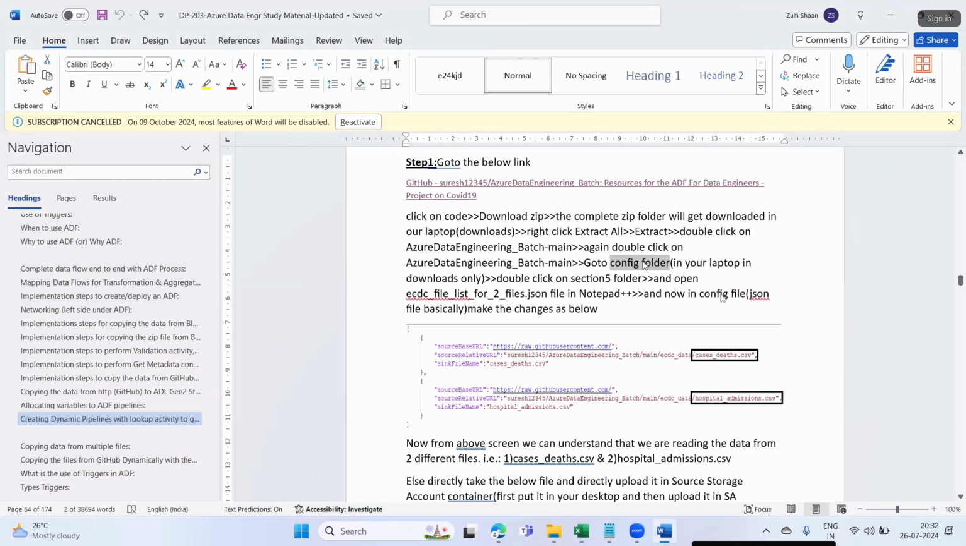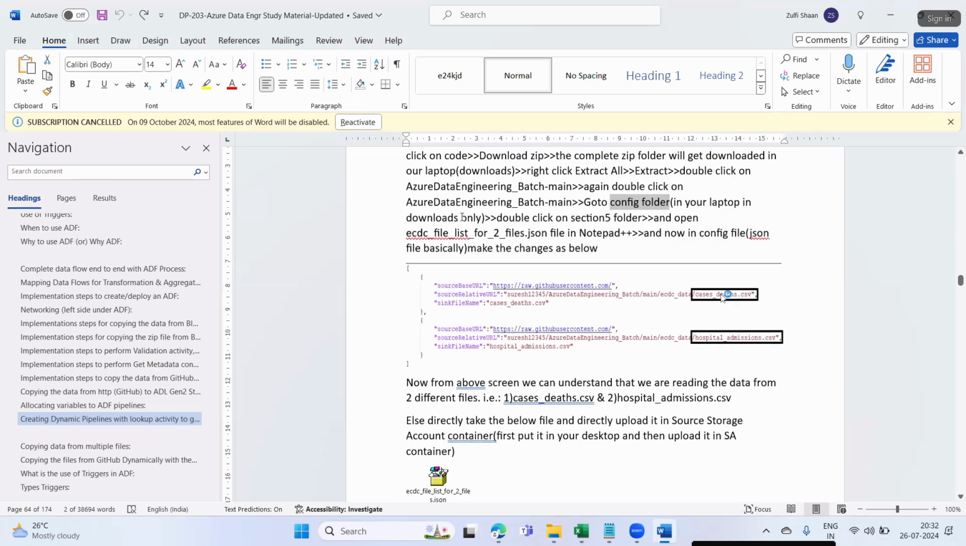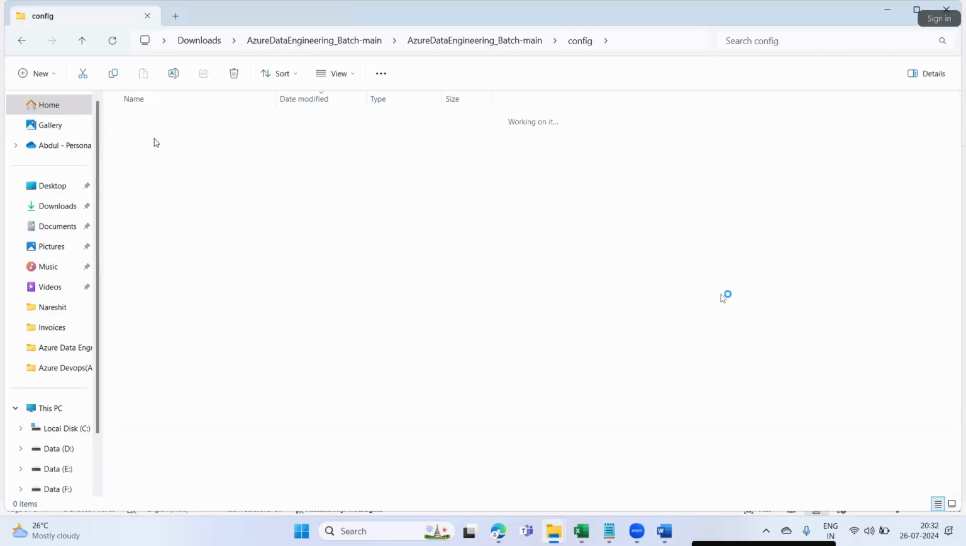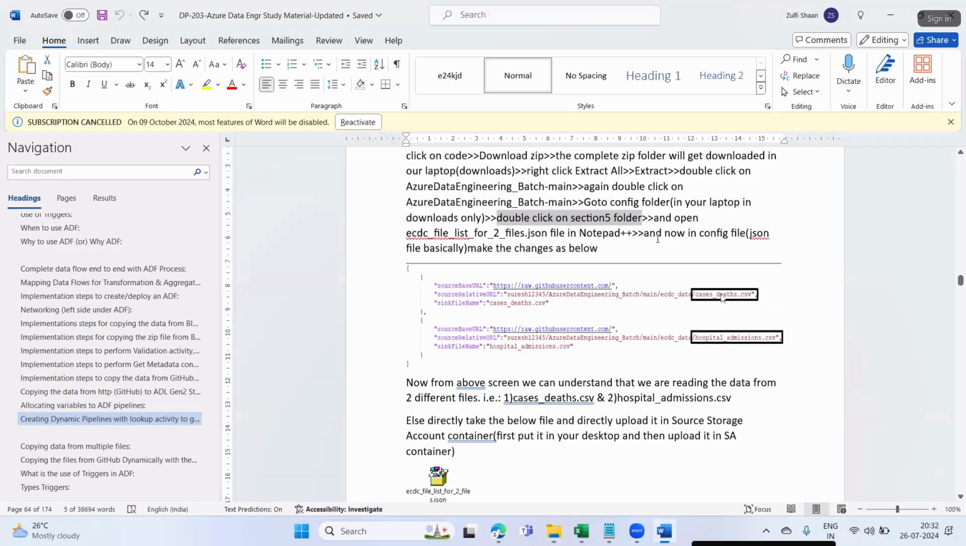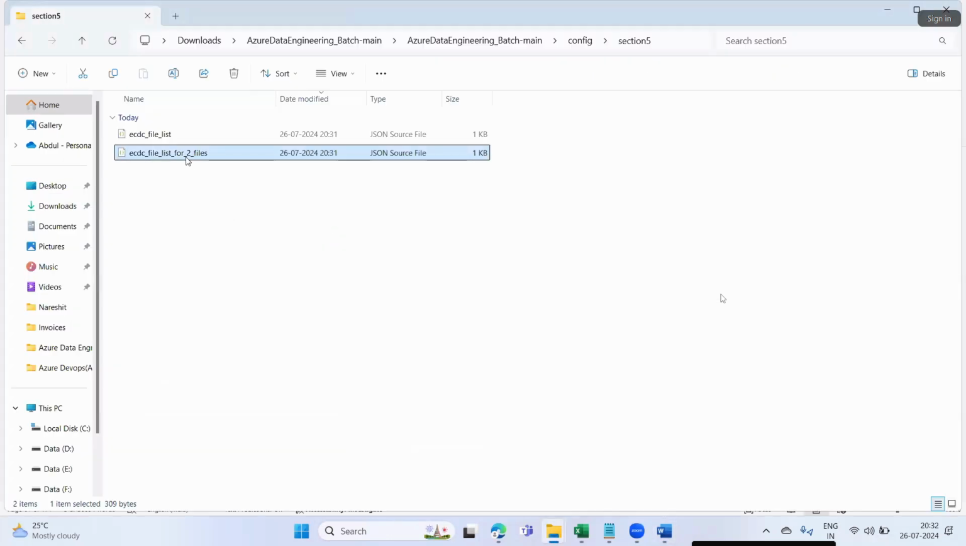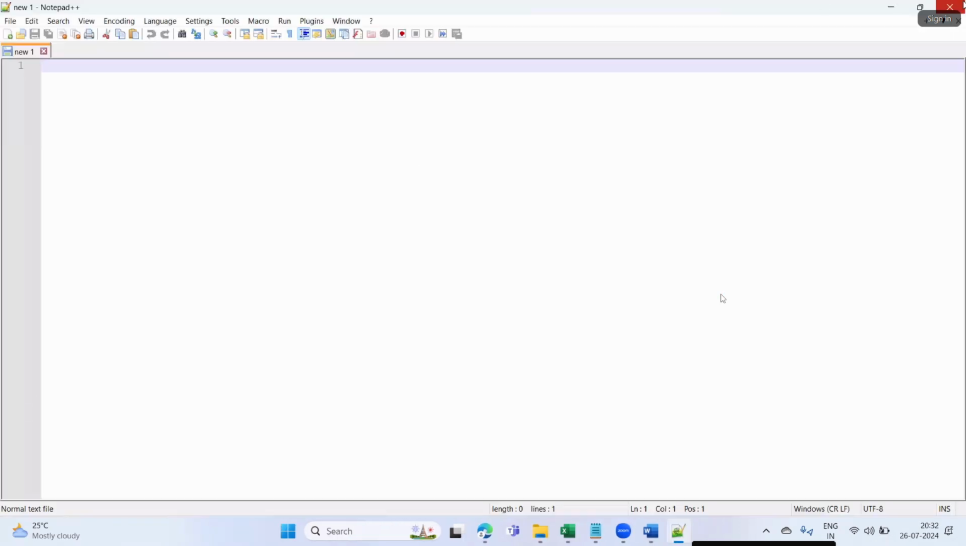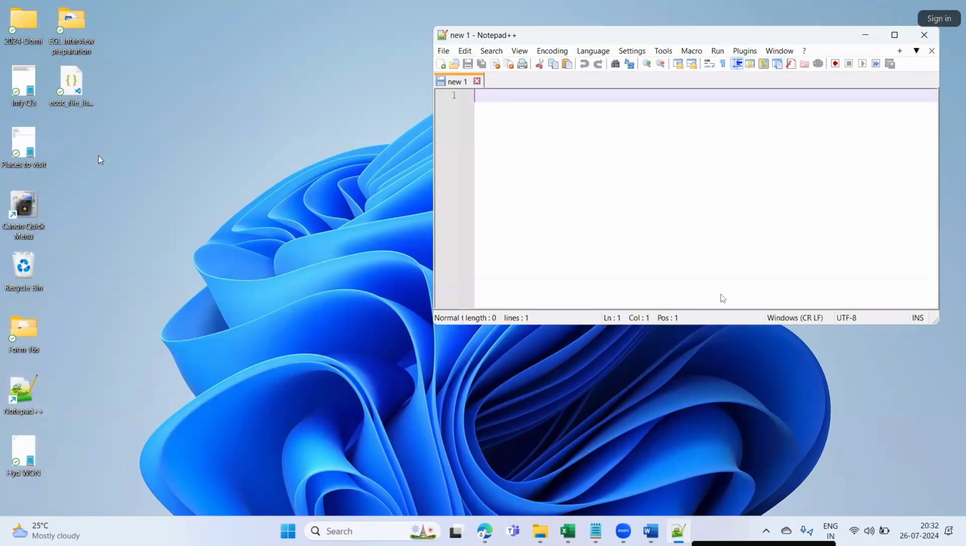Fine. The config folder is in your laptop in downloads only. Go to the section 5 folder, then open the ECDC file list for two files.json in Notepad++. This is the file. You can open it in Notepad++. This is the software; if you want, you can install it. This file I'll drag and drop here.